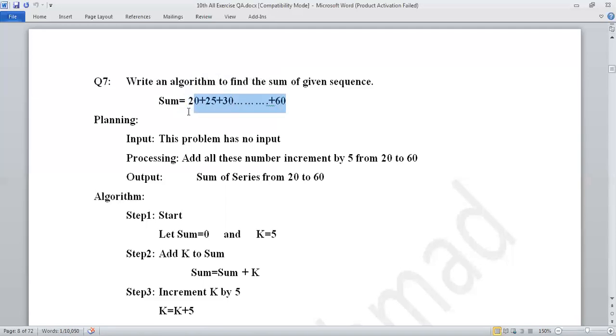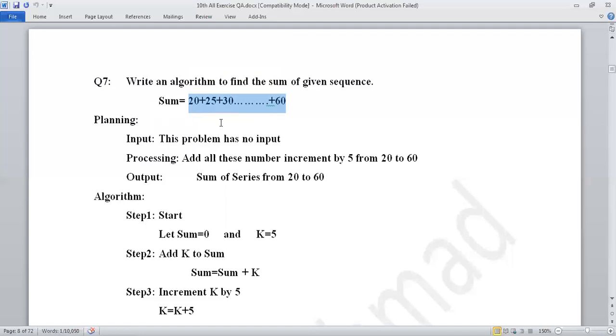Now, this is a series and the question is asking you to write the algorithm. You will count the sum of all these numbers. Let's say 20 plus 25 is equal to 45. 45 plus 30 is equal to 75. 75 plus 35, and so it will go. I am not going to the exact answer; let's say the answer is 1000 or 2000 something. So this algorithm belongs to the series.